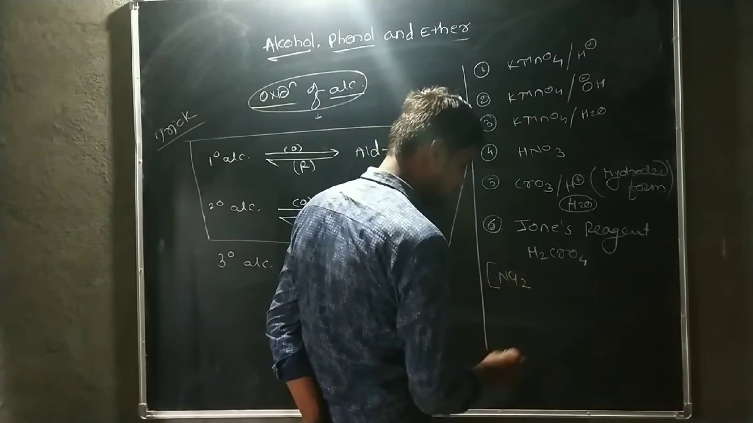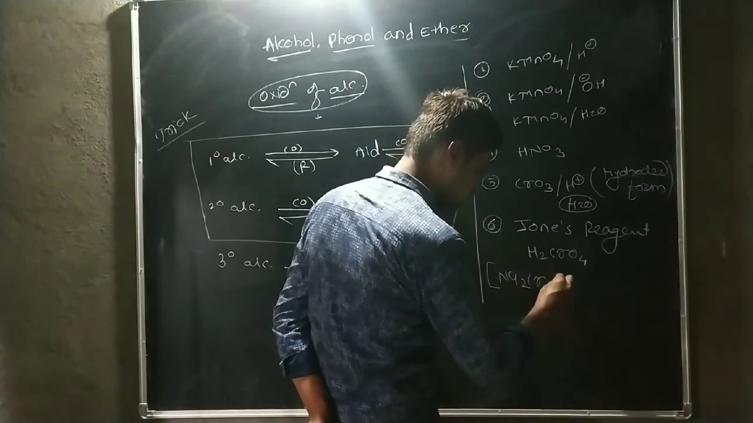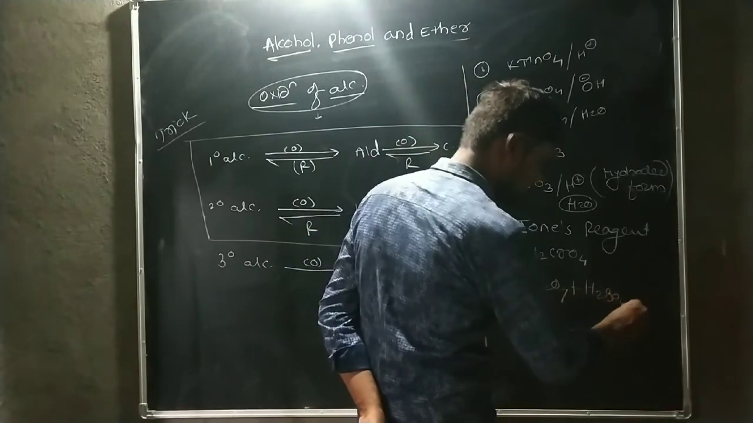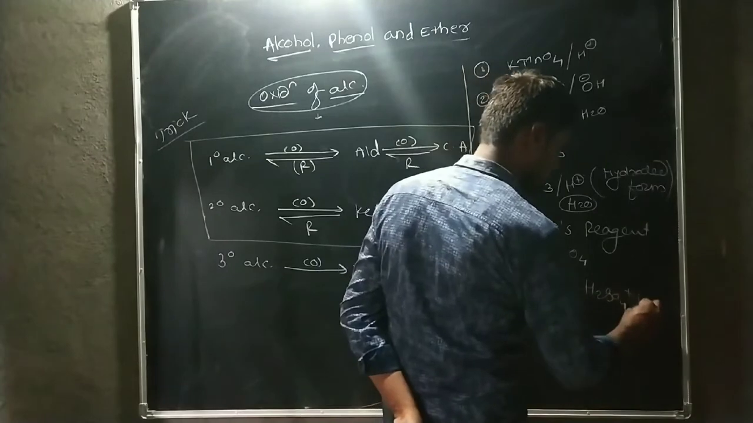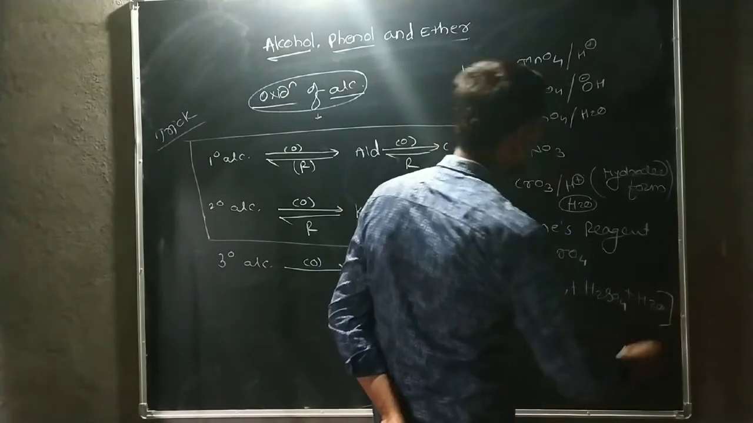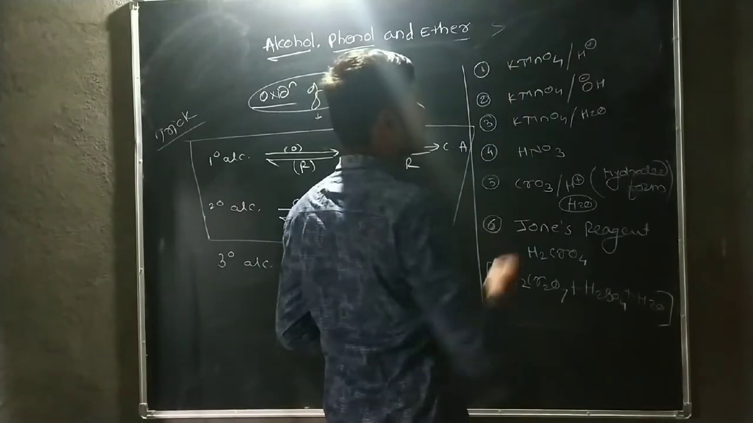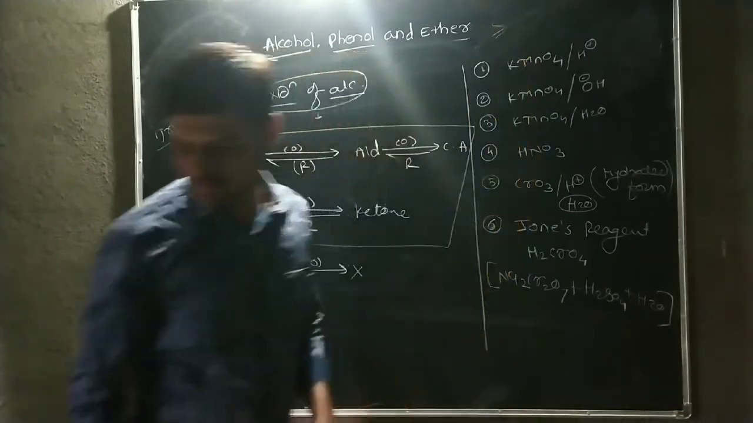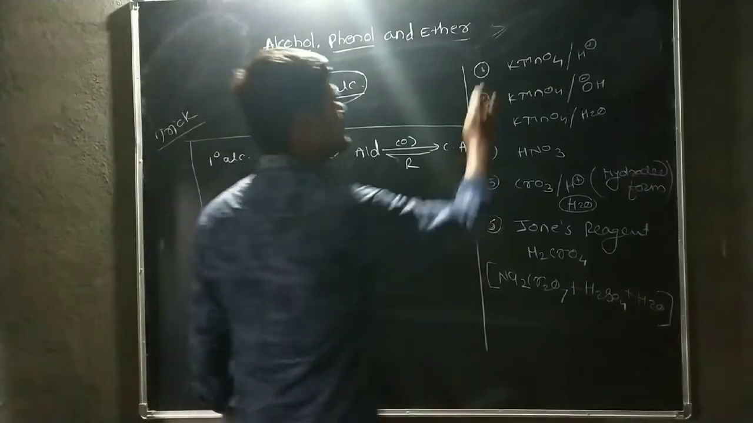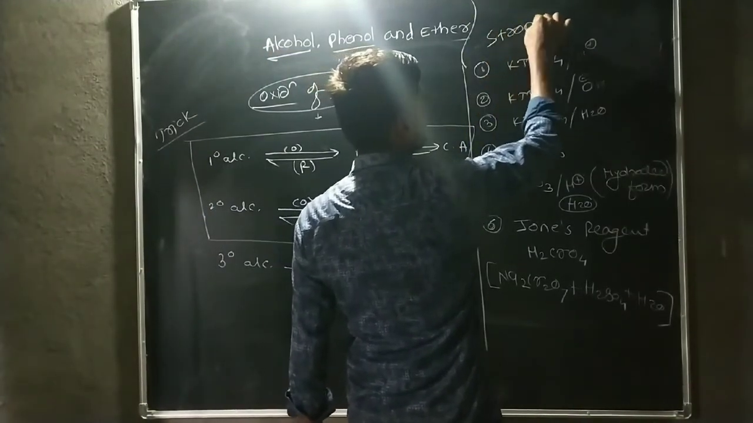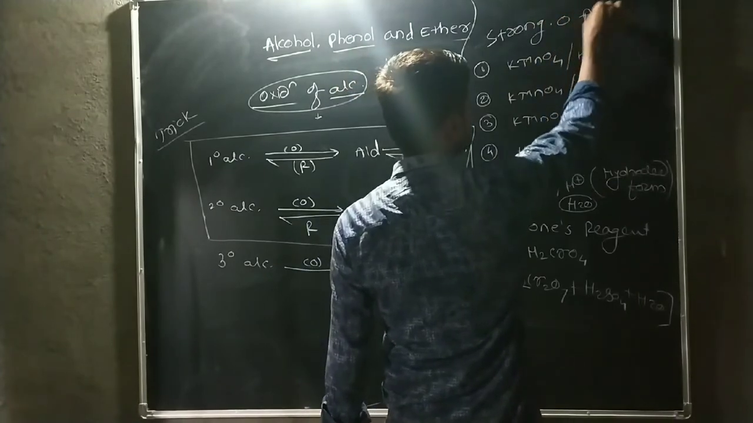Chromic acid is formed from sodium dichromate in acidic medium, that means in the presence of H2SO4 plus water molecule. These are the strongest oxidizing agents, or strong oxidizing agents.